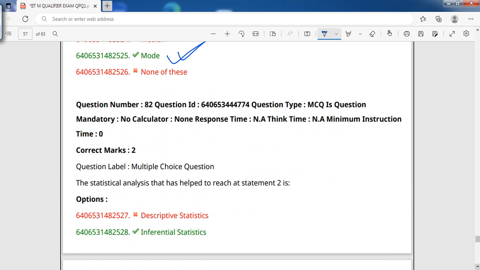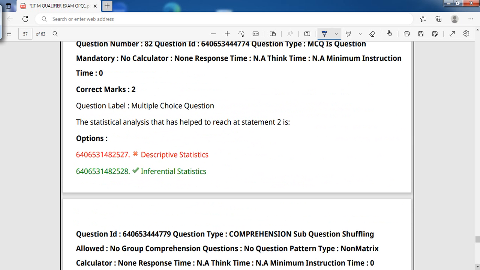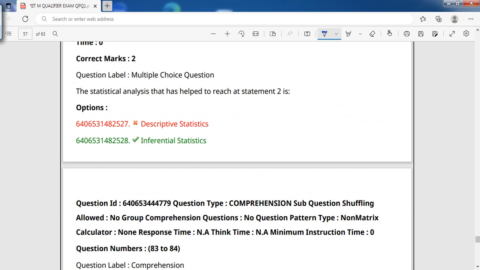The next question. The statistical analysis that has helped to reach statement 2 is inferential statistics. They have taken the inferences. This is not descriptive, this is inferential statistics.